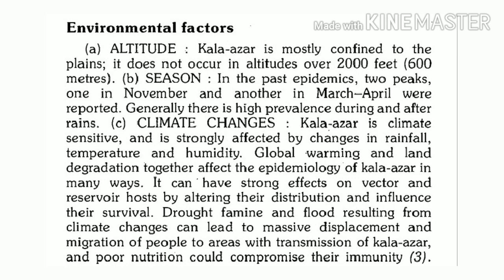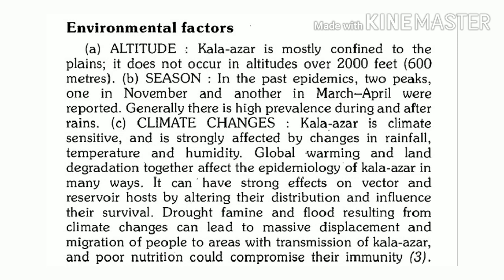So these are the months of March and April. Another peak has been observed in the month of November. And in general, there is high prevalence during rainy season and even after rainy season.